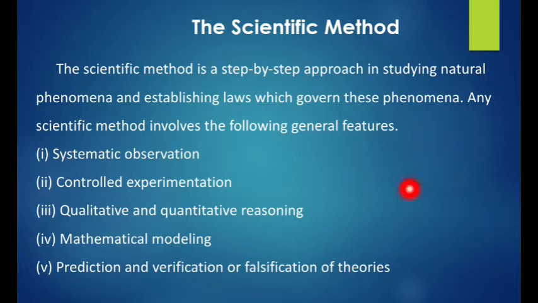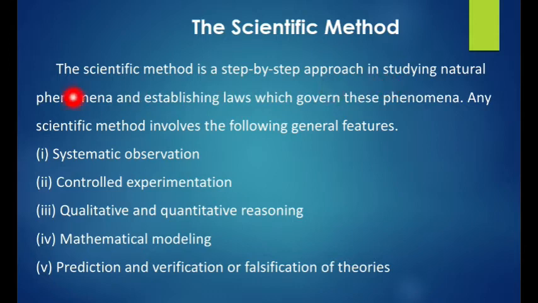See the screen. The scientific method is a step-by-step approach in studying natural phenomena and establishing laws which govern these phenomena. Step-by-step approach is a very important word. Which one is that?